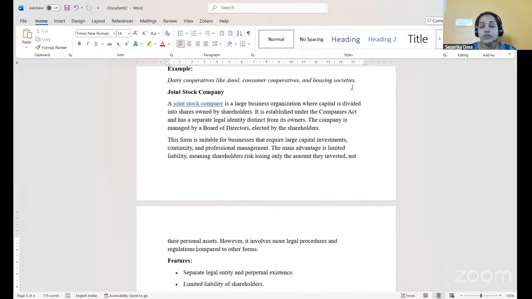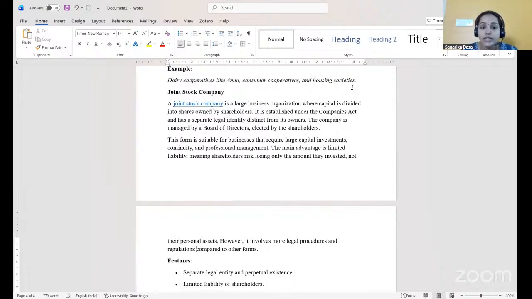Continuity, it will continue for a longer period of time, and professional management. It cannot be managed by the members themselves. Hence, they need to hire managers who are professional enough to run the organization, to lead the organization.